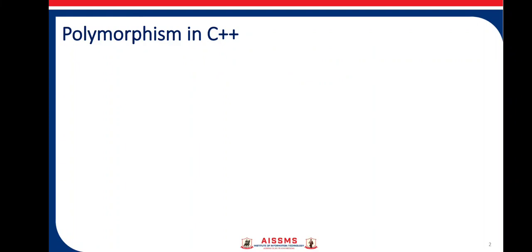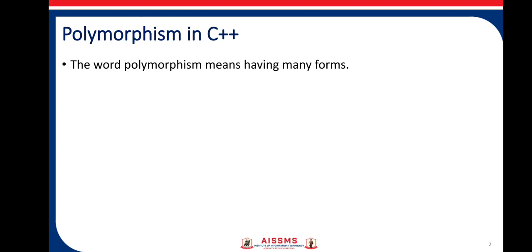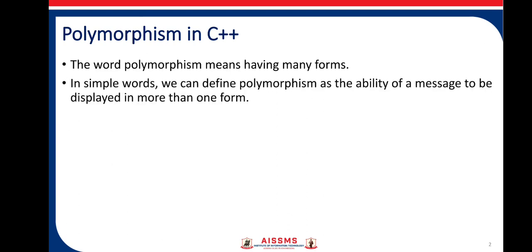Basically, function overloading is part of polymorphism. What is polymorphism? It means having many forms. In simple words, we can define polymorphism as the ability of a message to be displayed in more than one form. That means one thing can be defined or used in multiple ways.